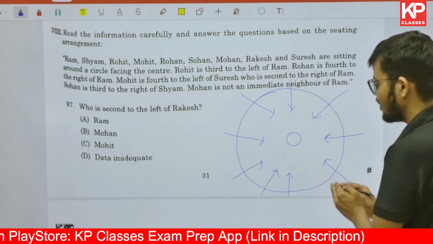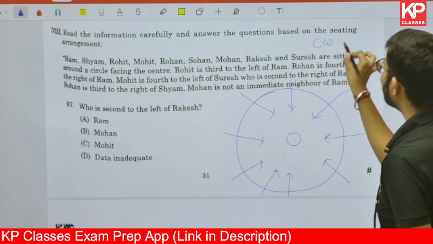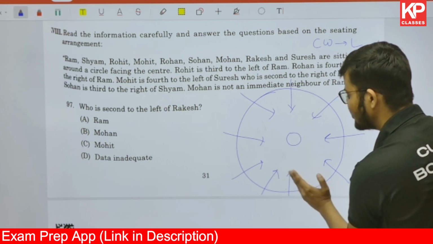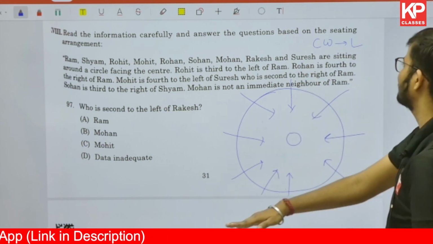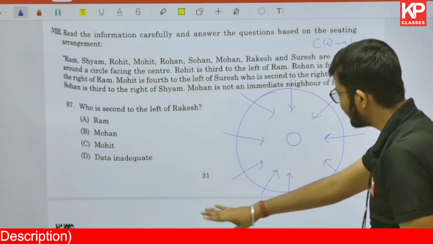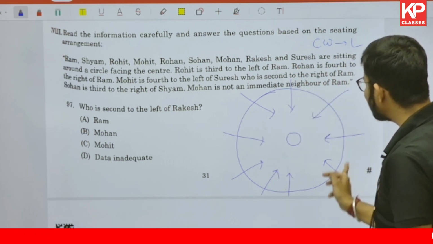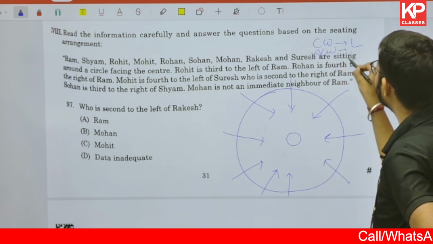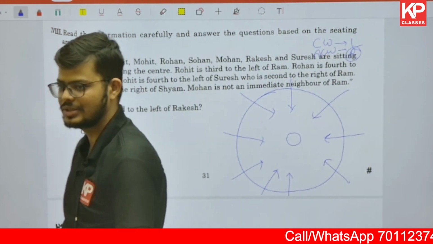Now just try to understand. If you are going clockwise, that will be considered as your left. Here, if this man is there, you know that this is the left direction, this is the right direction. But here, if you are going, this will become left, and this will become right. So clockwise direction will be giving you left direction. Anti-clockwise direction will be giving you right direction. That is something you need to understand in solving questions like this.